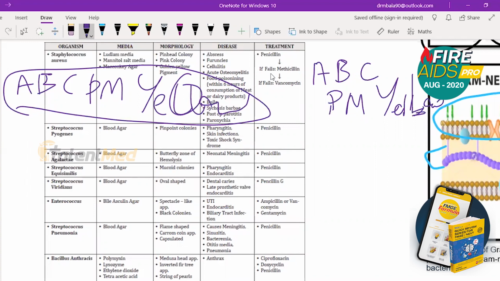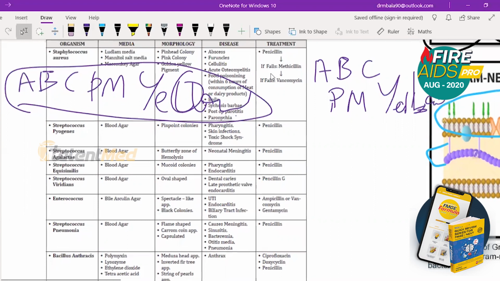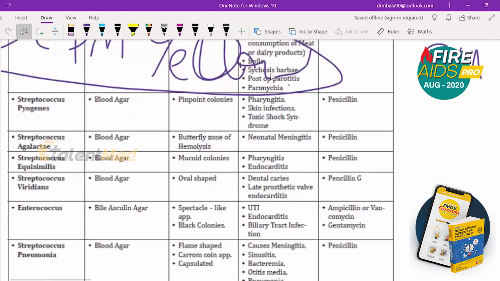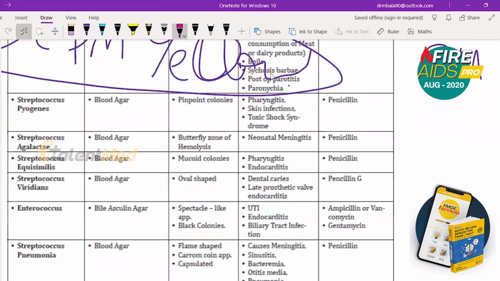Now going to the next one, Streptococcus pyogenes. Streptococcus pyogenes means you must remember blood agar is used, pinpoint colonies, pharyngitis, skin infection, toxic shock syndrome.